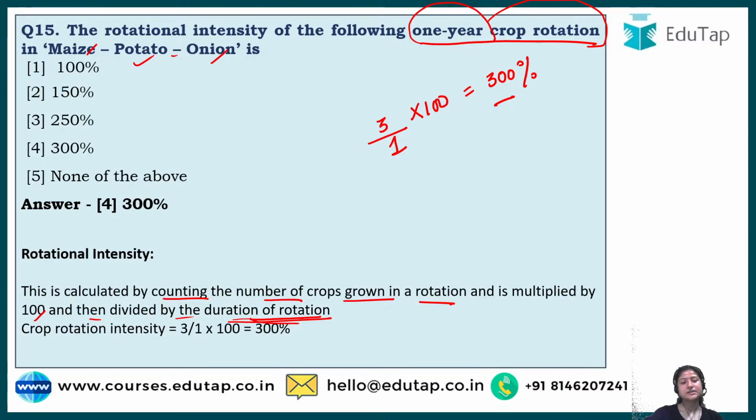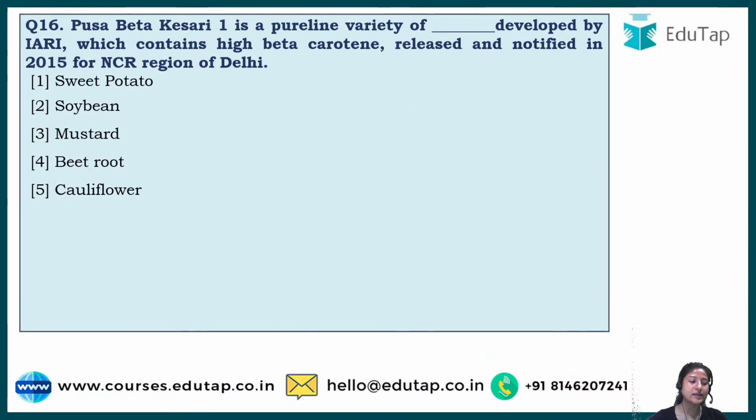Shreya says she is getting it. Okay, so now we'll go to the next question, as you do not have any doubt regarding this. The next question says Pusa Beta Kesari 1 is a pure line variety of dash developed by IARI, which contains high beta carotene, released and notified in 2015 for the NCR region of Delhi.